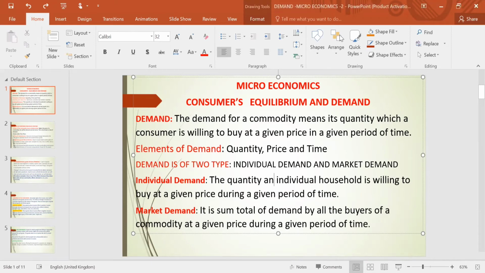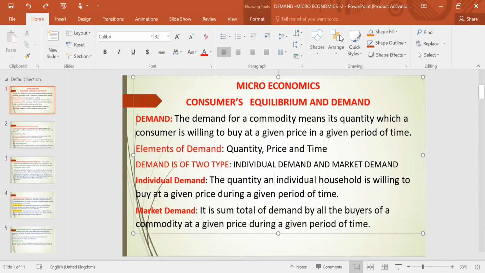Means here three elements are there. One is the quantity of a commodity a consumer is willing to buy at what? At a given price, at 4 rupees or 10 rupees or 20 rupees or 100 rupees or 1000 rupees. What quantity a consumer is ready to buy, and at what time? Maybe today I'm ready to buy, when I have an exam, a book at the price of rupees 100, but once the exam is over, I don't need that book and I'm not ready to buy.